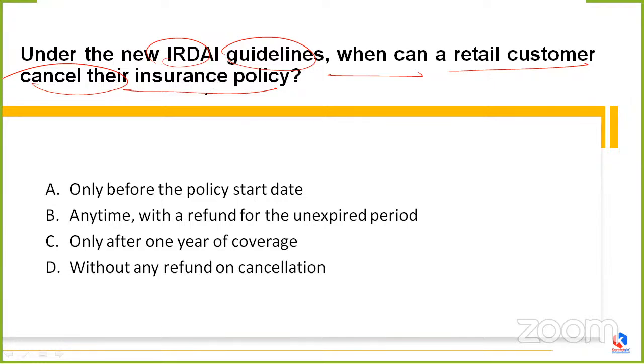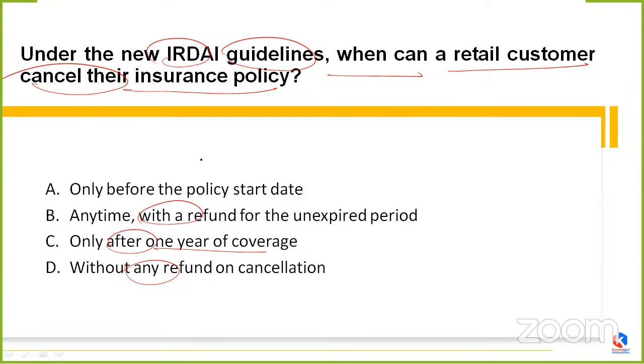Can they cancel only before the policy start date? Any time with a refund for the unexpired period? Only after 1 year of coverage? Or without any refund on cancellation? So it means they can cancel it, but they won't be getting any kind of refund. So the correct option, my friends, do you want to answer what's the correct option? Anyone?